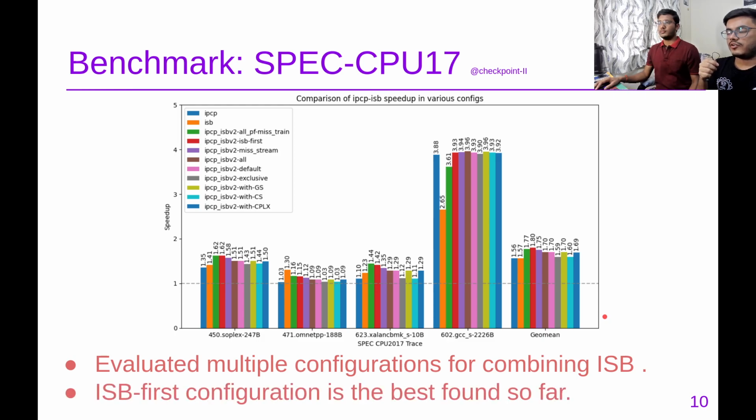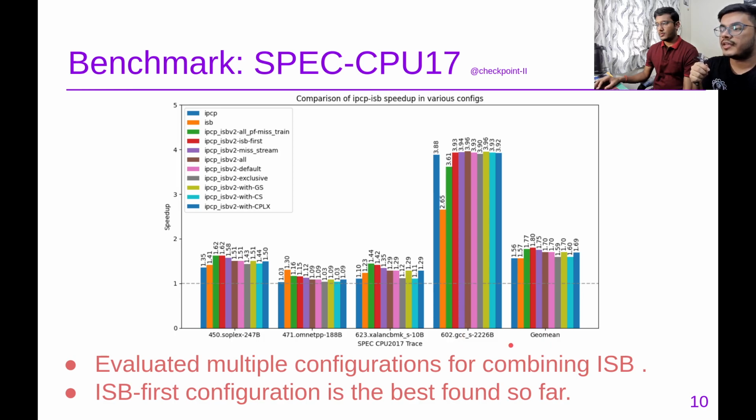So a lot of work went into this to evaluate multiple configurations for IPCP and ISB. We are calling it V2 because of the improved performance we are getting here. So we only took a subset of the benchmarks as discussed by sir. Here we took Soplex, Omnet, Zalank, GCC.